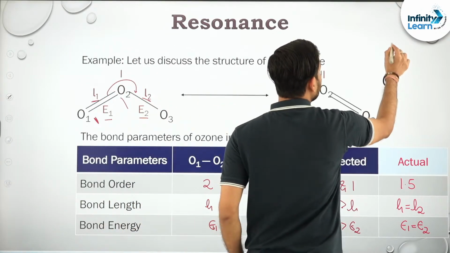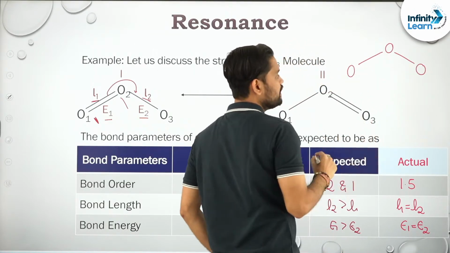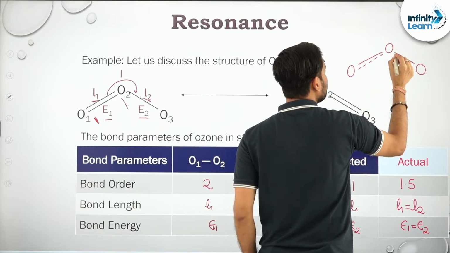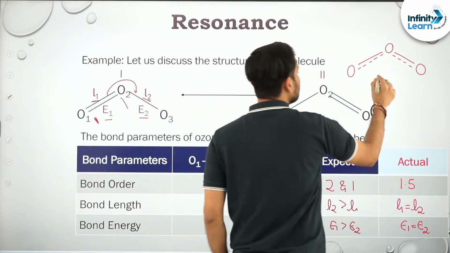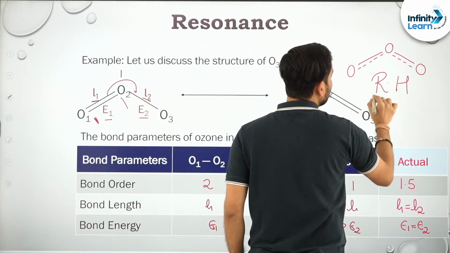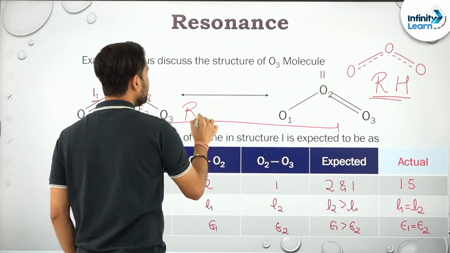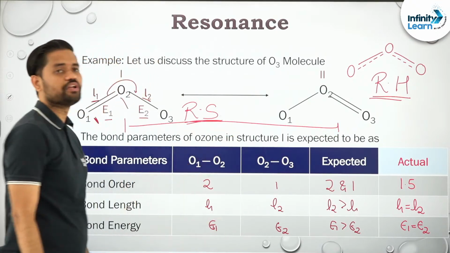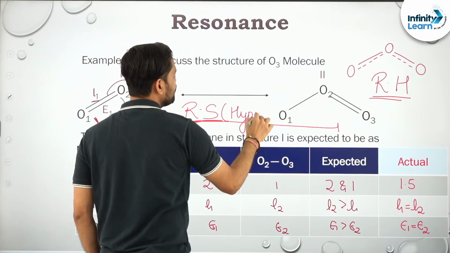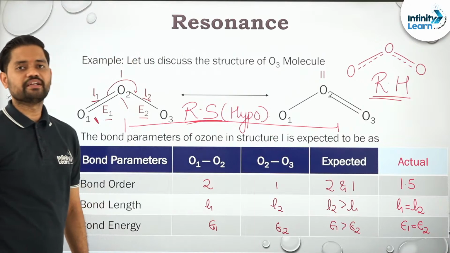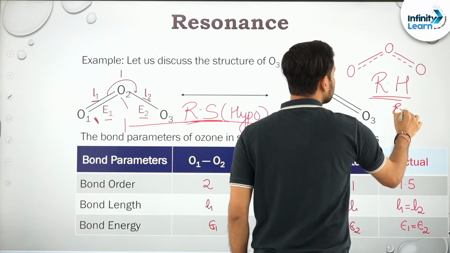And they ultimately came to a final decision that the ozone molecule will look something like this. Okay, bond order 1.5 means what? Not a complete bond. Okay, and they term this thing as resonance hybrid or real hybrid structure, whereas these are known as resonating structures, RS. Resonating structures are hypothetical structures, they do not exist. Okay, resonating structure does not exist, whereas real hybrid is an actual structure and it exists. Please remember this thing.